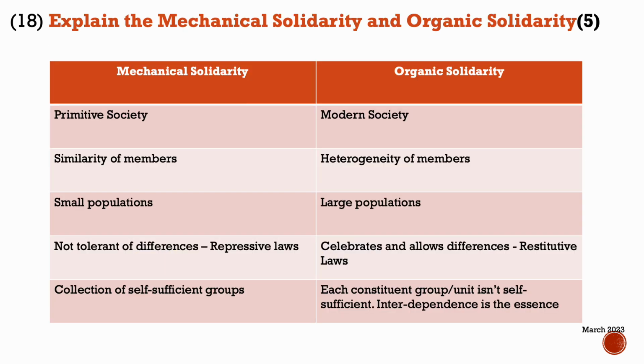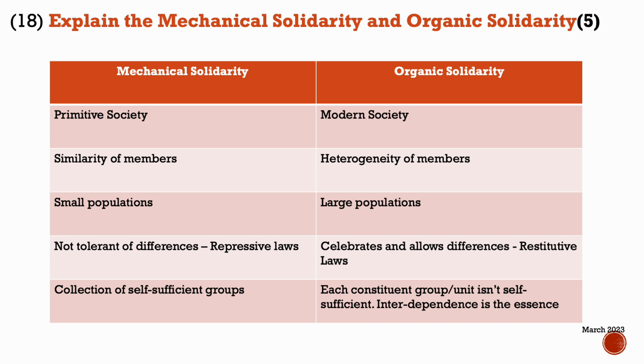Explain the mechanical solidarity and organic solidarity. Both of these are concepts of Emile Durkheim in his work Division of Labor in Society. Mechanical solidarity is associated with primitive society. There is a similarity of members, and it often happens in small populations, and they are not tolerant of differences, and thus they have repressive laws. They are a collection of self sufficient groups.